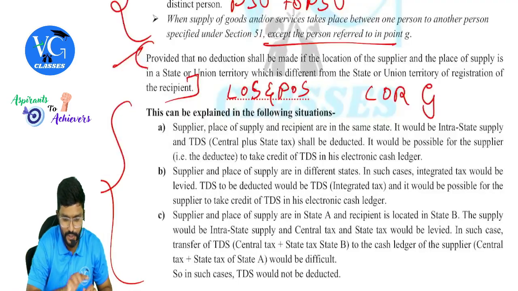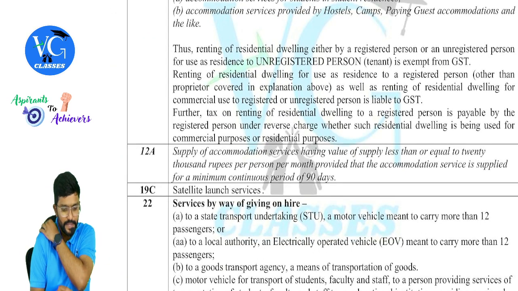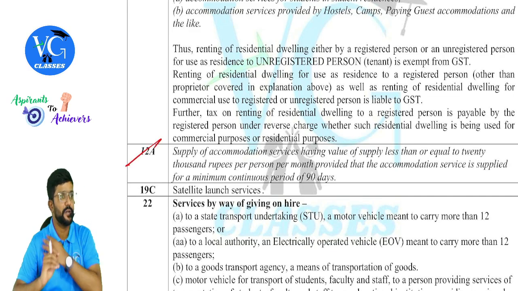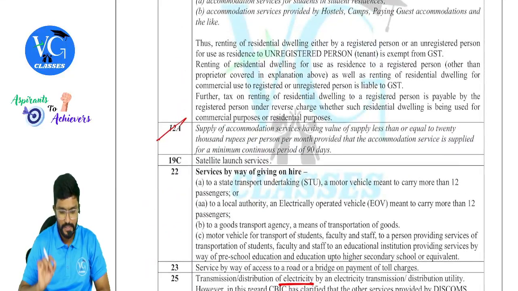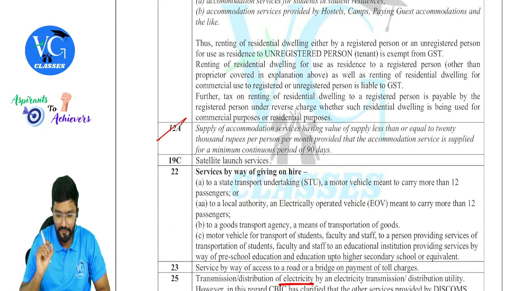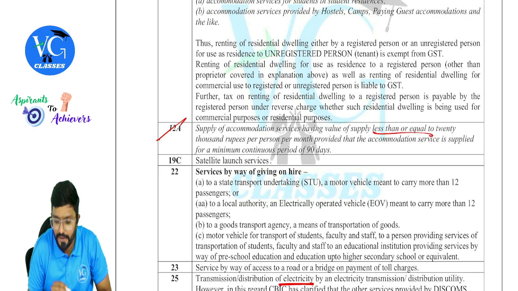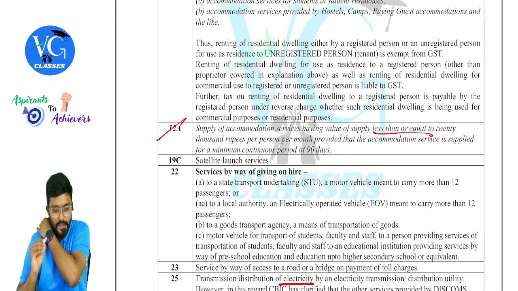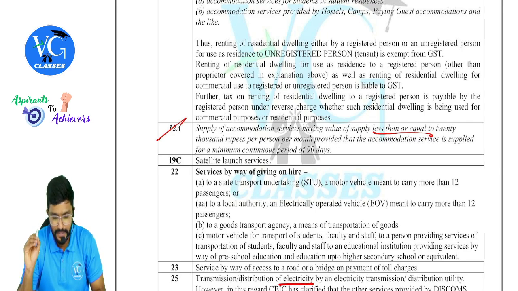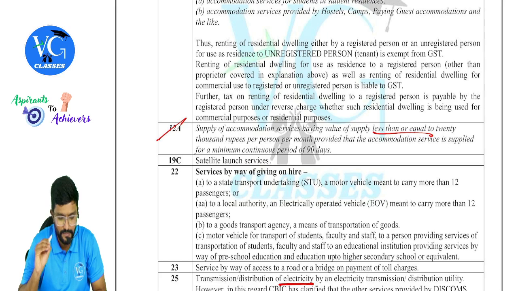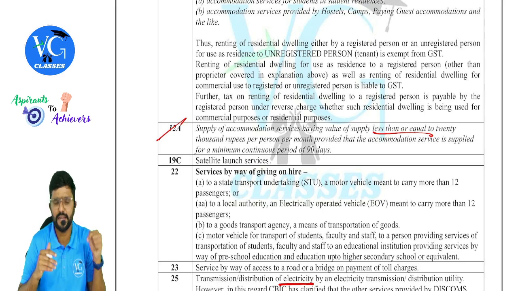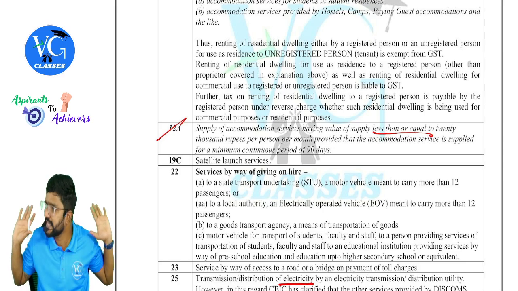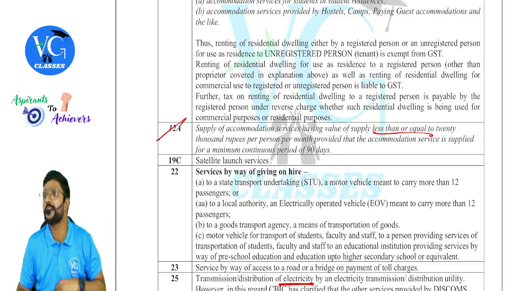Once again, I will just show you this because there is little confusion. You can see entry 12A, guys. Entry 12A in page number 74. Supply of accommodation services having a value of supply less than or equal to 20,000 rupees per person per month, provided that the accommodation service is supplied for a minimum continuous period of 90 days, 3 months. I guess in our question it was 4 months. 90 days thing is taken care, but value is more than 20,000.